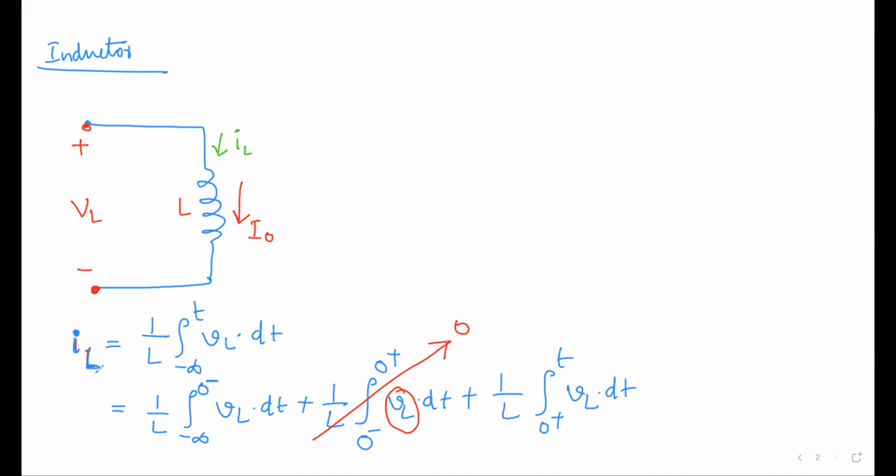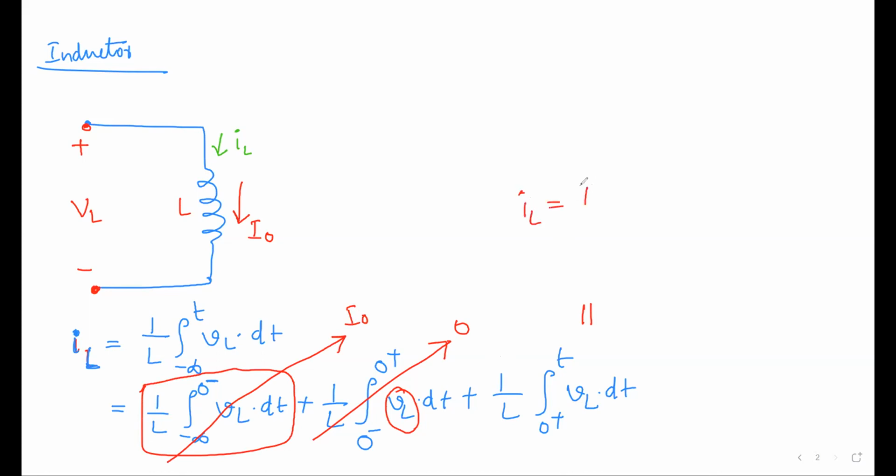This whole thing is nothing but the initial current on the inductor, so you can treat it as I naught. So finally, what equation did you get?